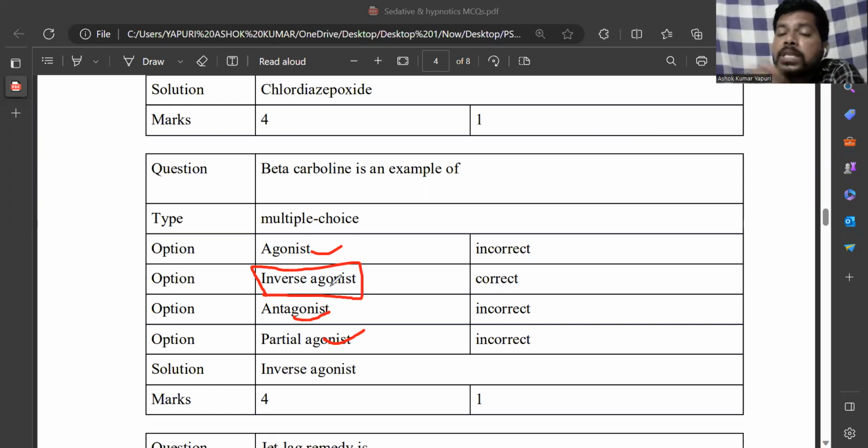Agonist means it mimics the action of the physiological agent. Antagonist means it opposes the action of the physiological agent. Partial agonist means it shows a submaximal response of the agonist. For example, agonist 100% action, partial agonist 50% action.